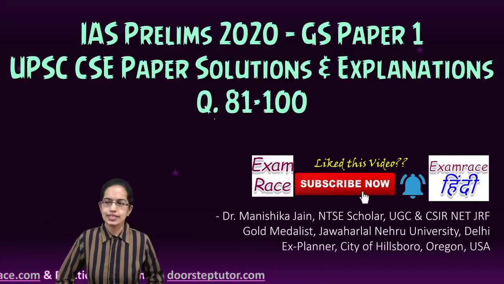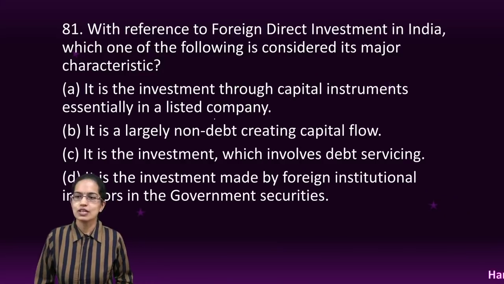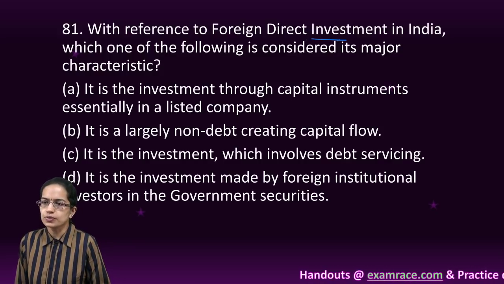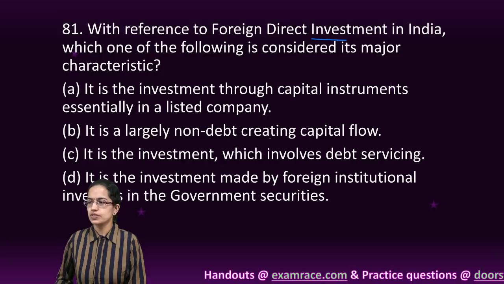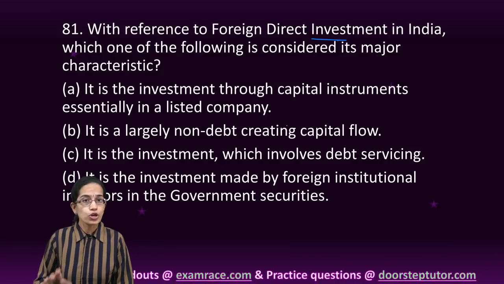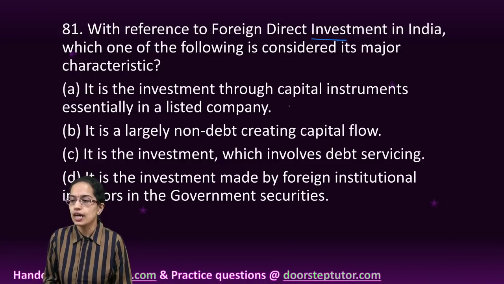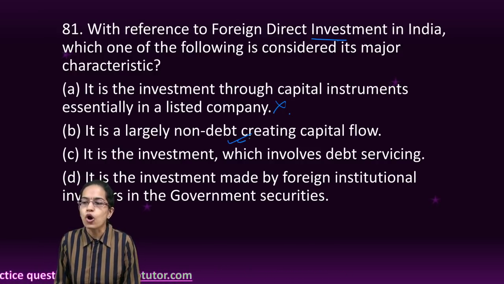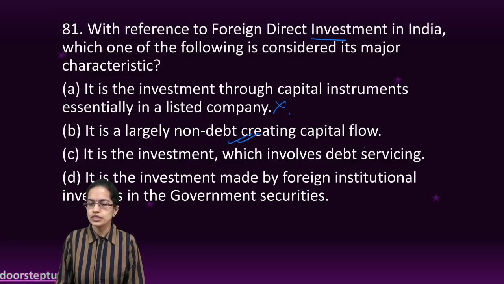Coming on to the last set for your GS paper 1 analysis. Now the first question here talks about foreign direct investment. Now it's important to note when we are talking about foreign direct investment, the investment is not only in the listed company, it can be in the unlisted company also. So the first option is incorrect. It is largely the non-debt creating capital flow which is correct.